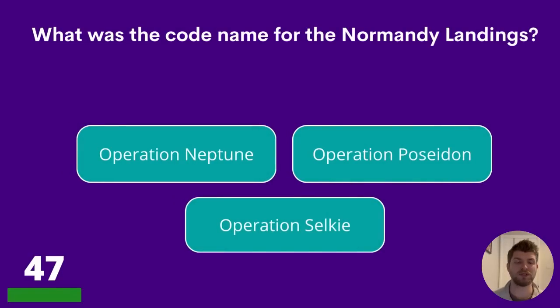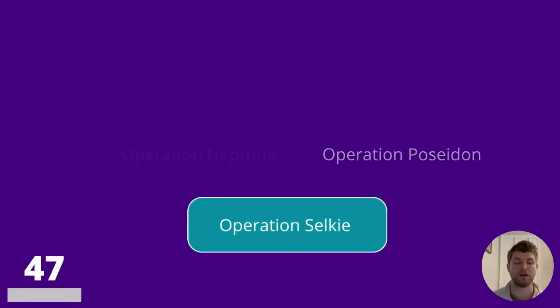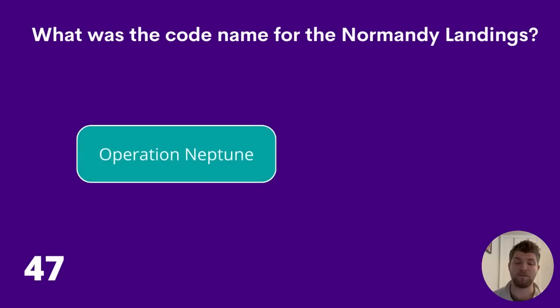47. What was the code name for the Normandy landings? Operation Neptune, Operation Poseidon, or Operation Selkie? The answer is Operation Neptune.